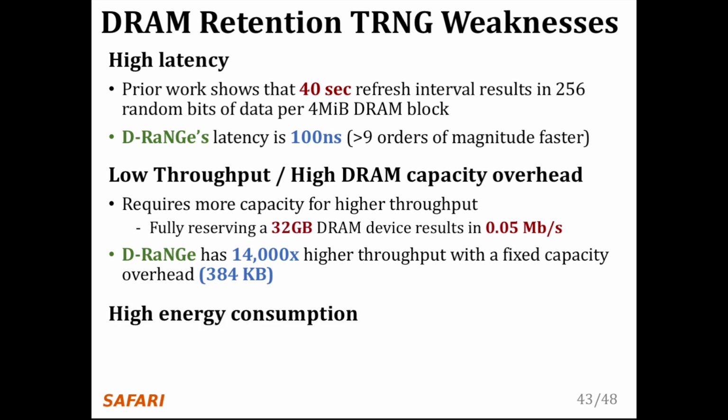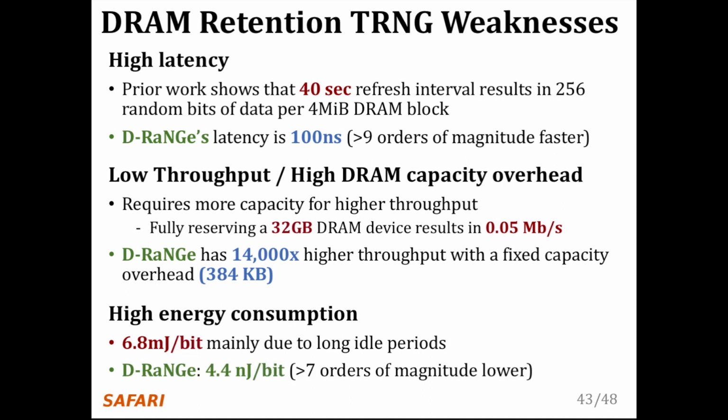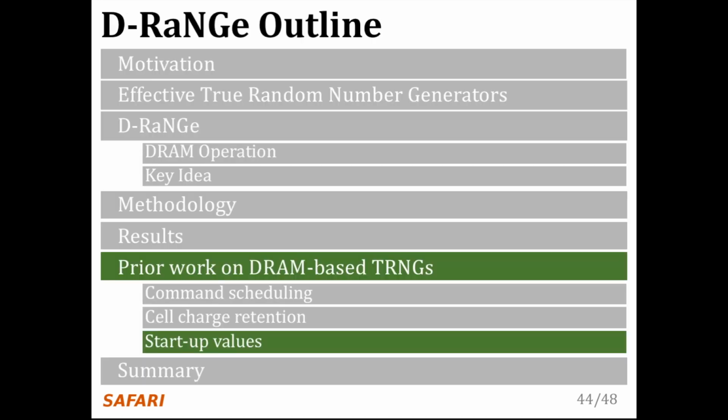Finally, they have high energy consumption. They consume 6.8 millijoules per bit since they have a very long idle time waiting for retention failures to occur. On the other hand, D-RaNGe can produce random values at 4.4 nanojoules per bit, which is greater than 7 orders of magnitude lower. Lastly, I will discuss the third class of DRAM-based TRNGs, DRAM startup value-based TRNGs.